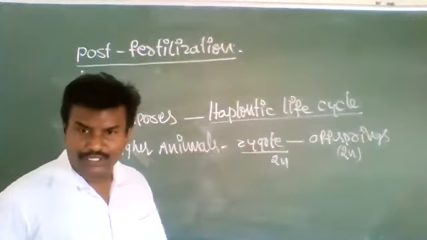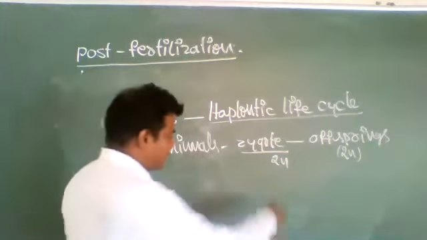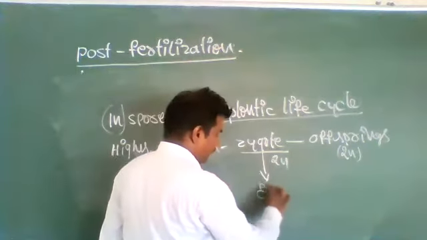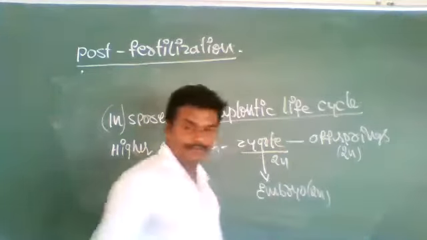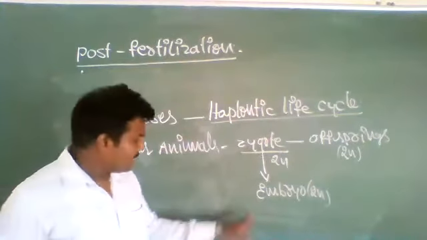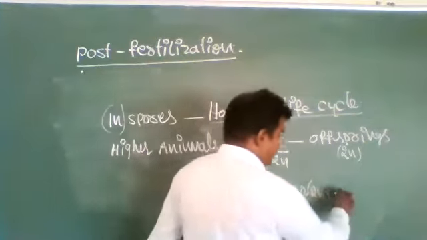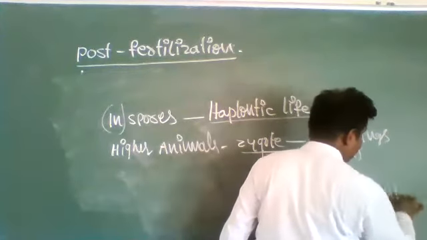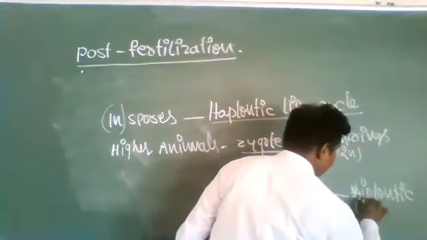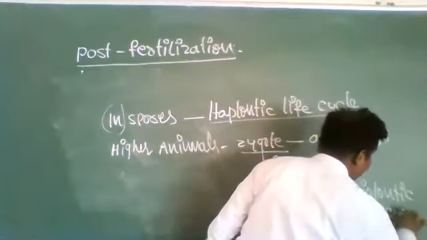This diploid zygote undergoes mitosis stages and forms a diploid embryo. The embryo is diploid and achieves the diploontic life cycle.